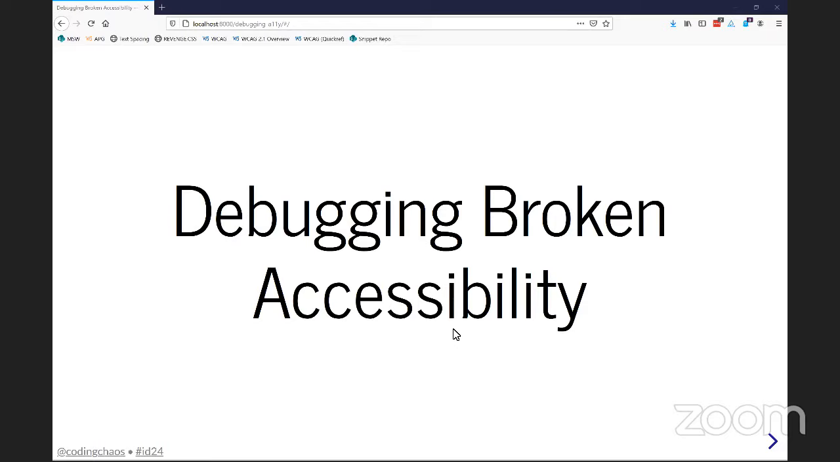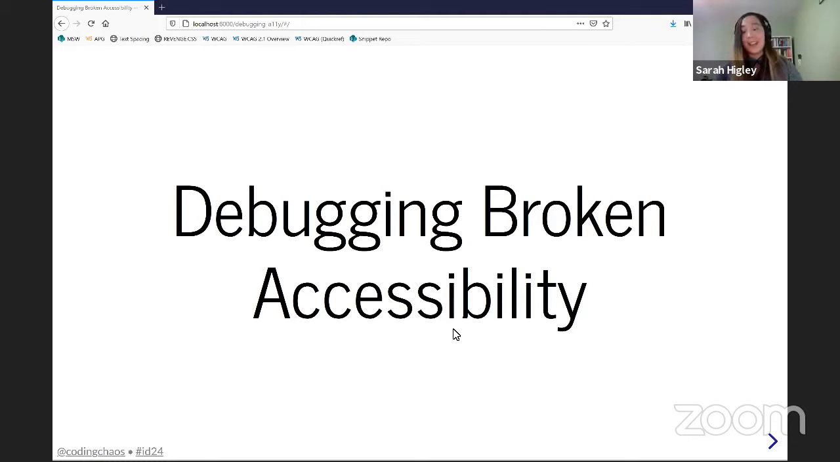So our next presenter is Sarah Higley, who's going to talk about debugging broken accessibility. Hi, everyone. I'm Sarah Higley, and my Twitter handle is Coding Chaos. And if you're interested, I often use it to rant about tooltips. And yeah, I'm here to talk about debugging accessibility, with emphasis on debugging.